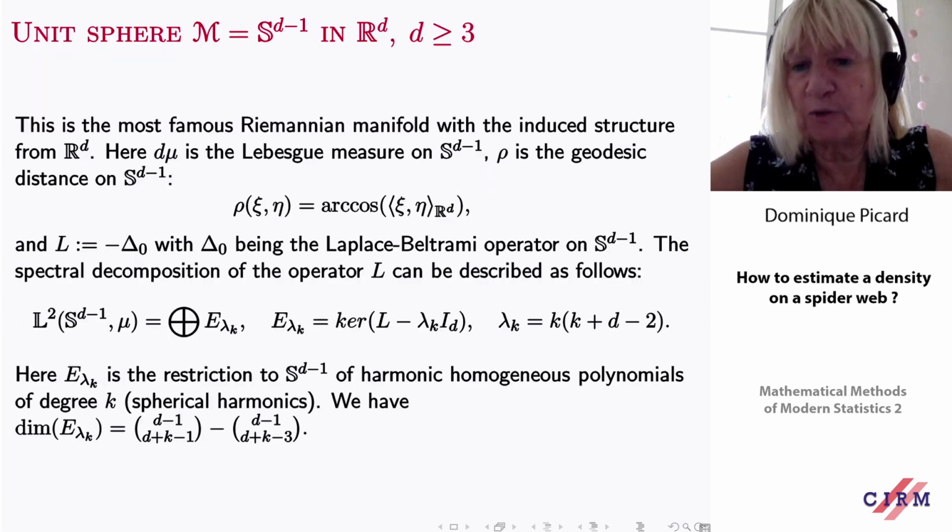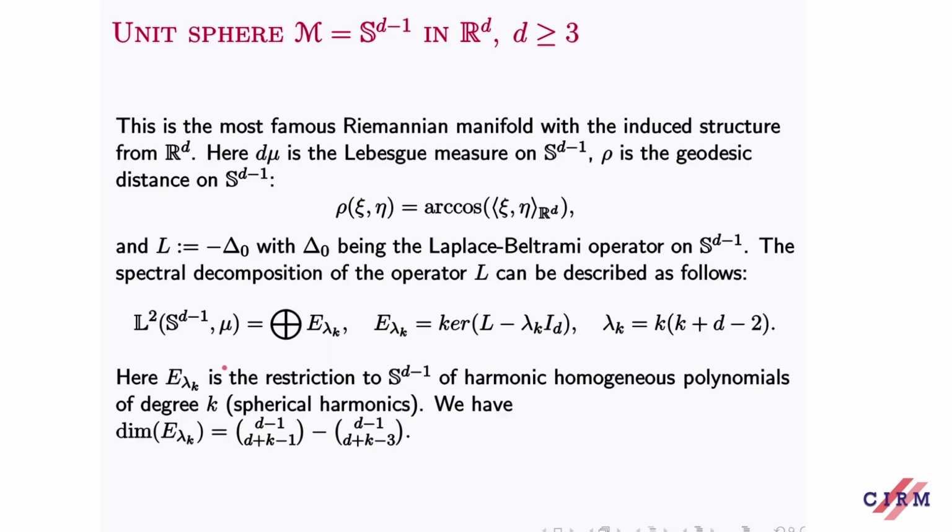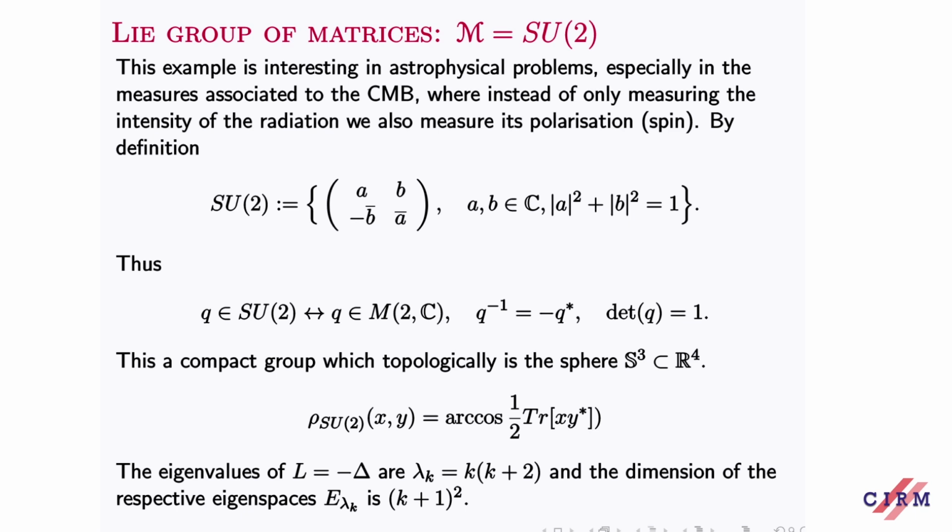We can take a sphere, and we get as eigenspaces the spherical harmonics. But you can take things which are quite more involved, like Lie groups of matrices, like SU(2), which in fact doesn't come from nowhere.